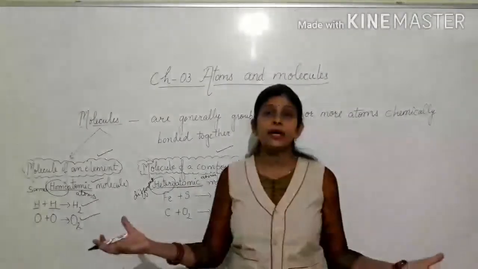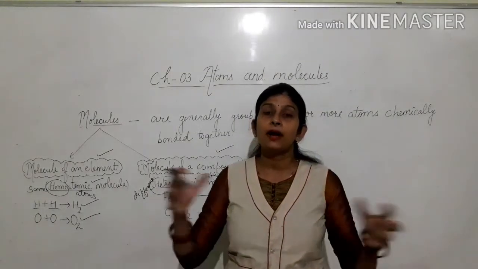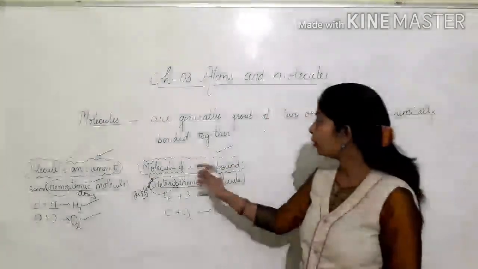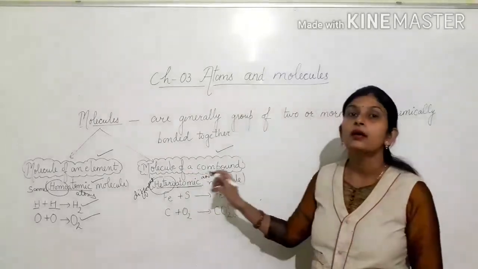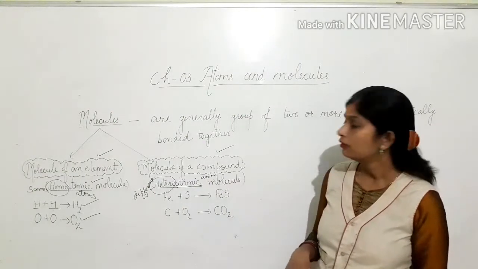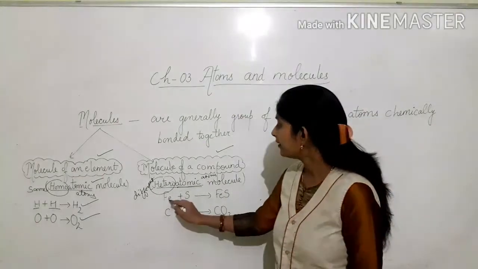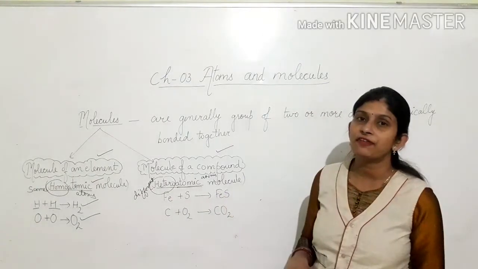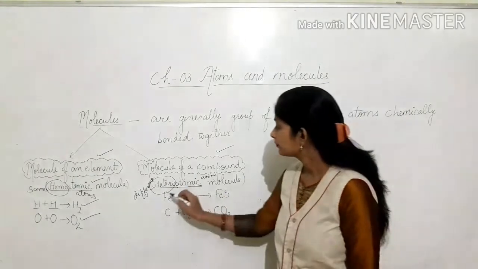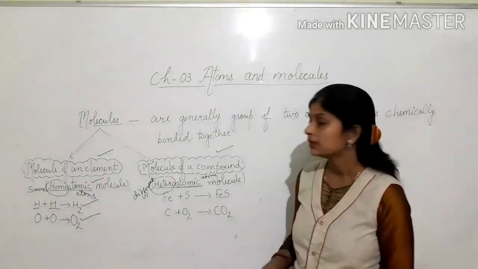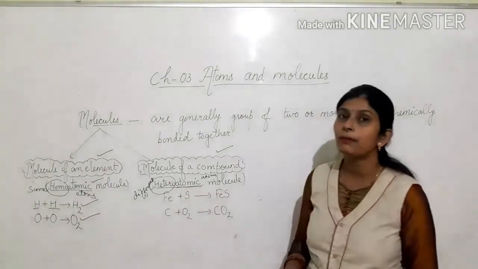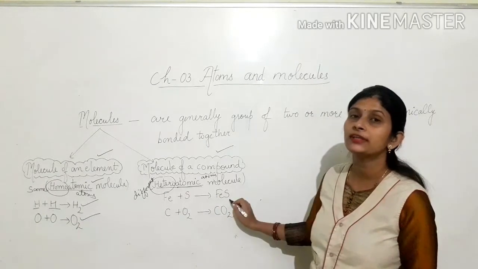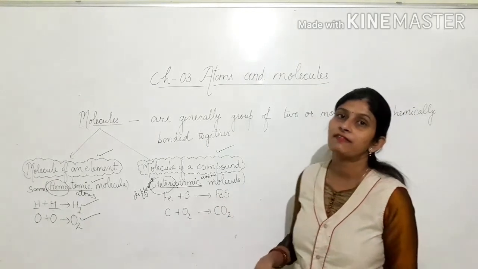So when different types of atoms combine together with a chemical bond, they form a molecule of a compound or a heteroatomic molecule. For example, iron plus sulfur give you iron sulfide. So here different types of atoms, that are iron and sulfur, combined together with a chemical bond to form a molecule of a compound, that is molecule of iron sulfide.